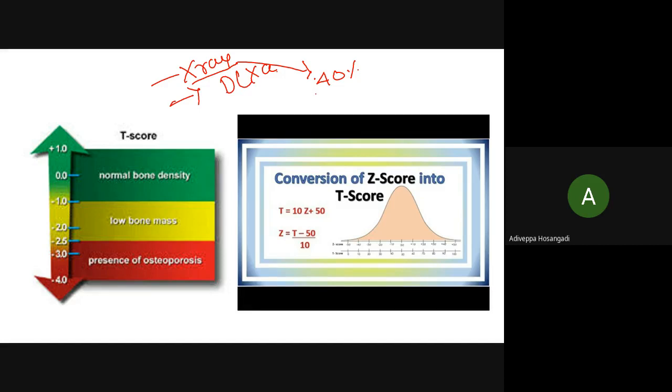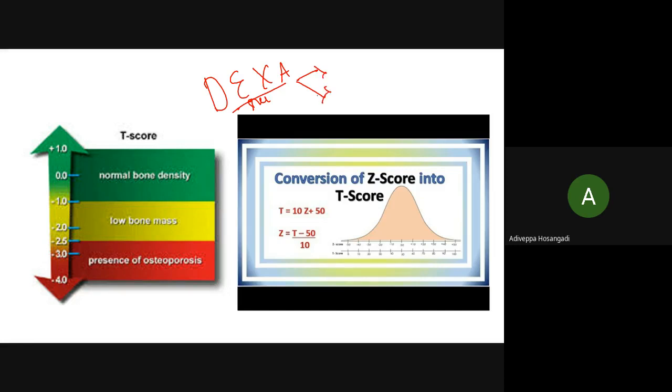So what is gold standard? Gold standard is DEXA, dual energy X-ray absorptiometry. In the flow I might be telling you a little more, but it's very interesting. You will remember this: DEXA can be central or peripheral.